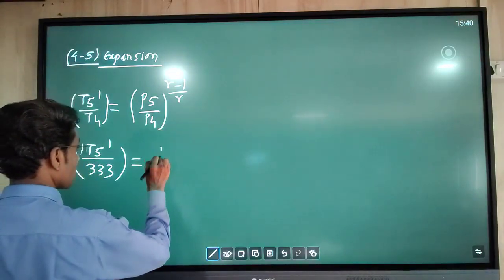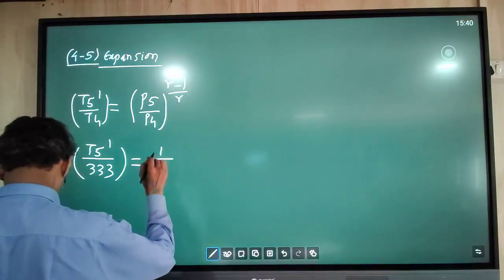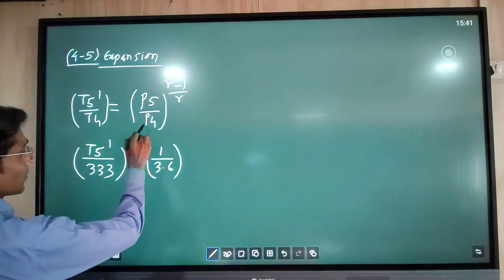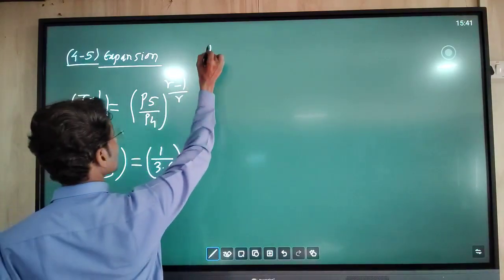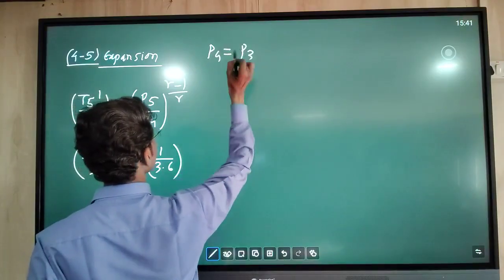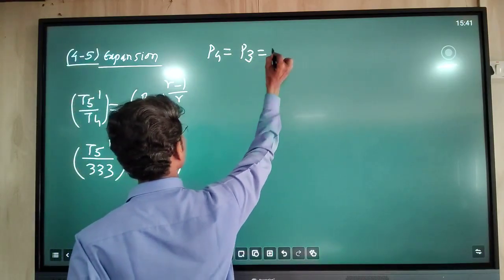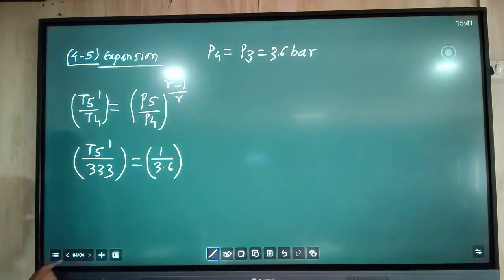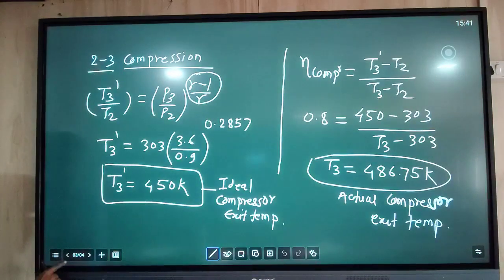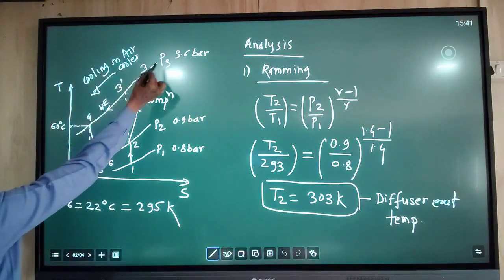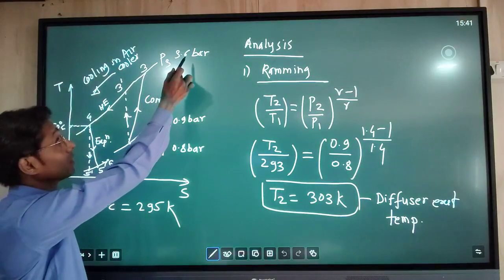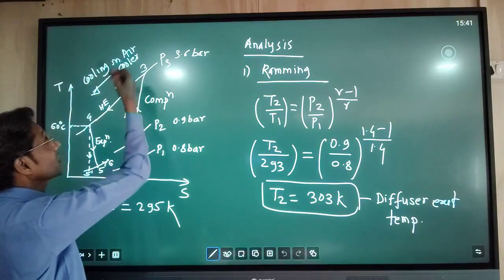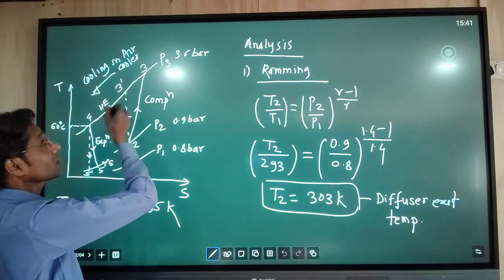P5 means the cabin pressure, which is given, and P4 is the 3.6 bar pressure. This P4 pressure is actually equal to P3, because after the compressor 3.6 bar pressure is given, and the cooling process, that is heat rejection in the heat exchanger, is a constant pressure process.